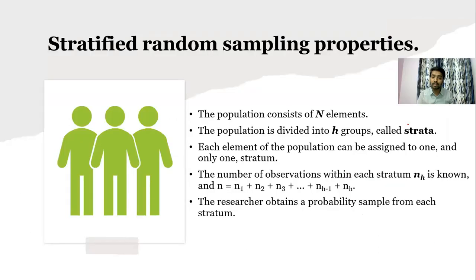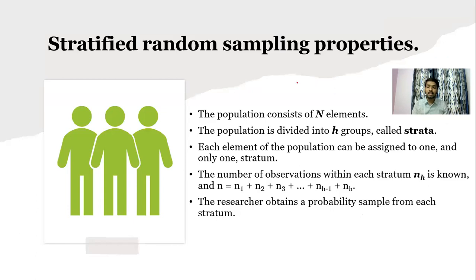Next we have the properties, or the criteria, that stratified random sampling uses. Here the population consists of N elements, where N refers to the total population or the total elements to be used. The population is divided into H groups called strata. So strata are represented by a small h here. Each element of the population can be assigned to only one subgroup, not more than that. The number of observations here is denoted by capital N with subscript h.